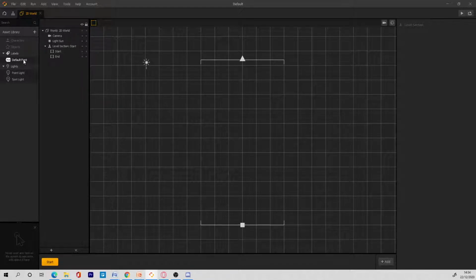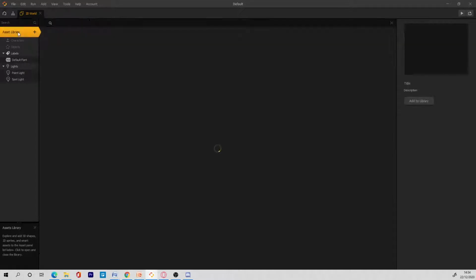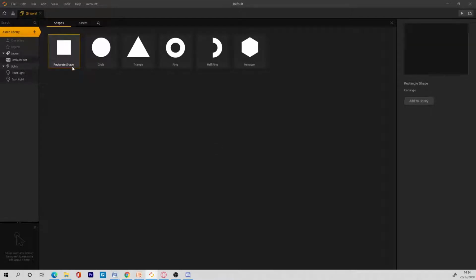My advice to new players, if you're new to Buildbox or new to game development, is to start your games by using just the pre-built assets like cubes, triangles, and rings.